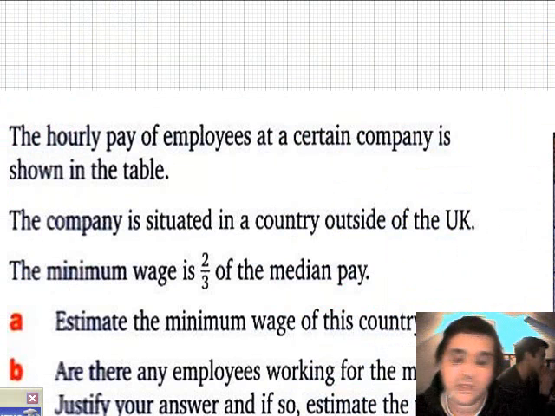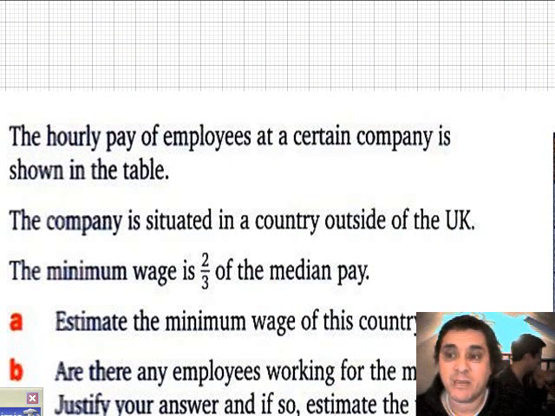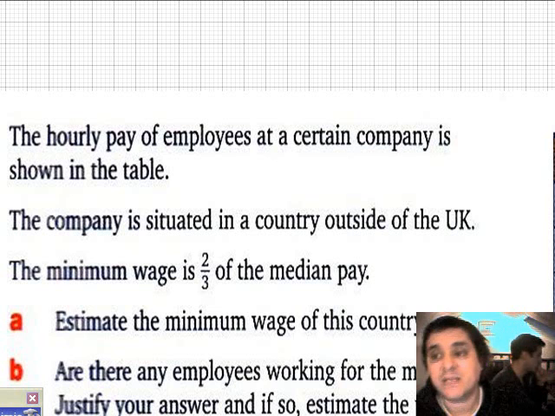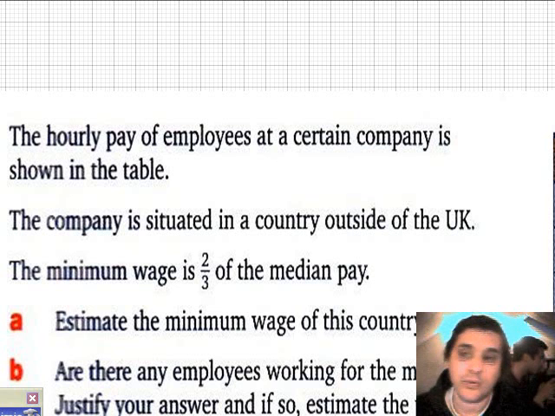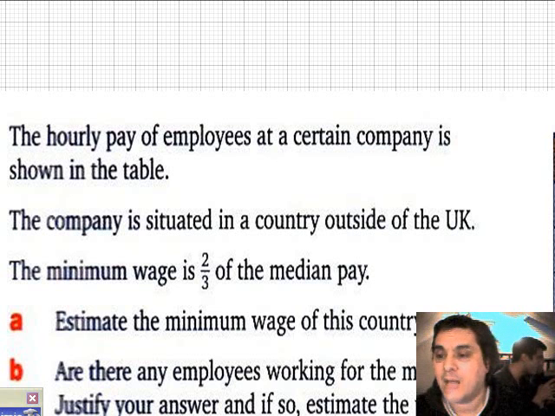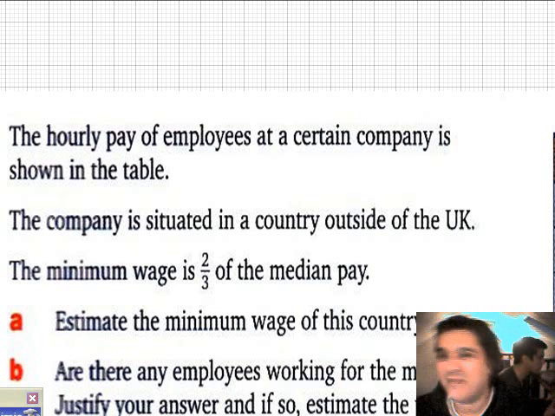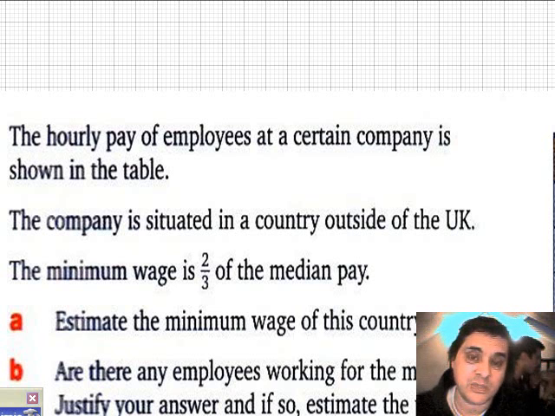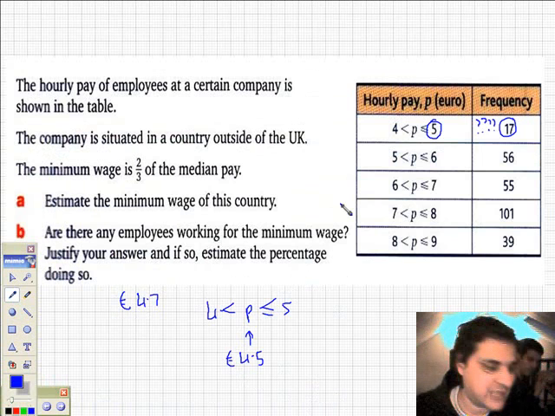But if you wanted to give the answer of it's not possible to tell because we've plotted the cumulative frequency diagram using the upper bound, or you could even say that some of those 17 may well be earning less than 4.7 euros because so long as they're earning above 4 euros and up to 5 euros, then they're within that group. The possibility still remains, therefore, that some may be earning less than 4.7 euros. So you can give that as an answer rather than the previous answer, which is also true, no, because I can't read it off the graph. And that's an extension to that discussion.